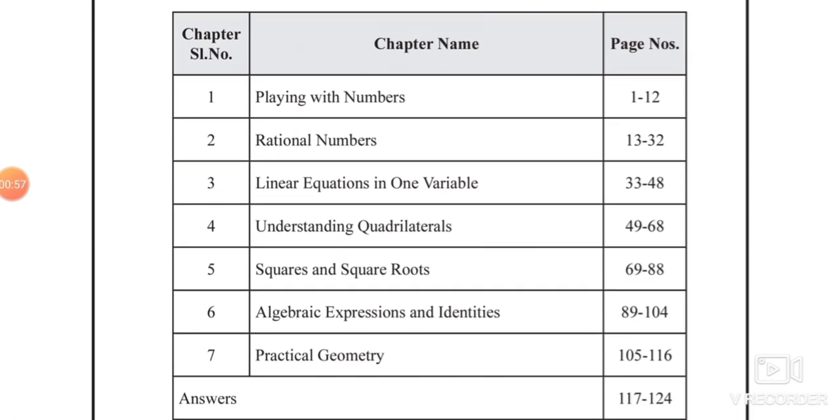In this chapter we will explore numbers in detail and numbers in general form, solving puzzles and games on numbers, and a few ideas which help in justifying the tests of divisibility. Now chapter 2, rational numbers.